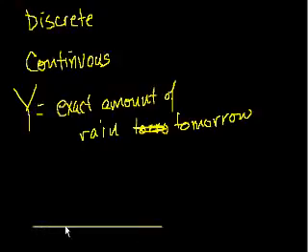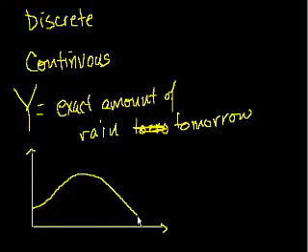So let me draw its probability distribution, or they call it its probability density function. And let me draw it like this. Let's say it looks something like this. Yeah, like that.